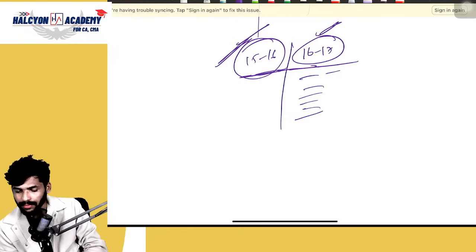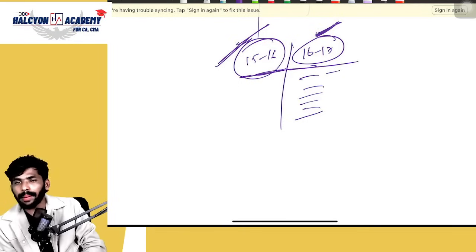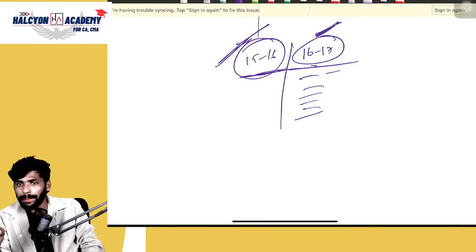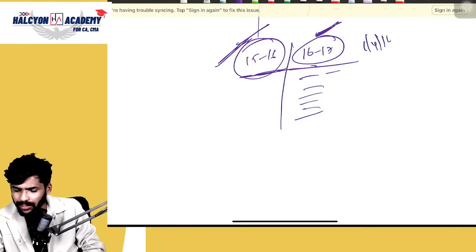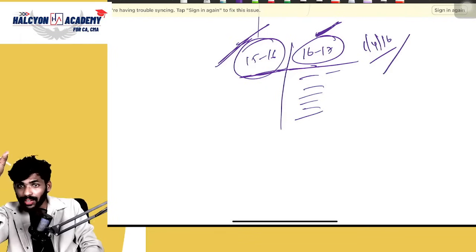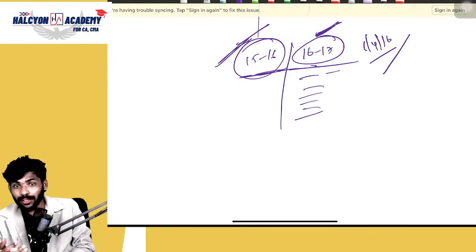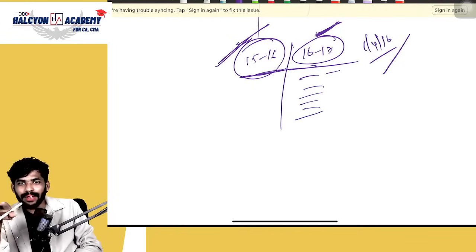But for solution purposes, if you want to give the direct answer on from when Ind AS will be applicable, yes, you need to answer 1 April 2016 only. Yes, this is the only correct answer. But when you are presenting current year financials, you need to present the last year financials also. So for that purpose also, you need to apply Ind AS. Otherwise, comparability is not possible. Guys, if you want to compare, definitely both should be in a similar way.